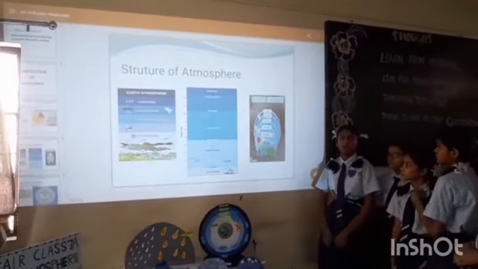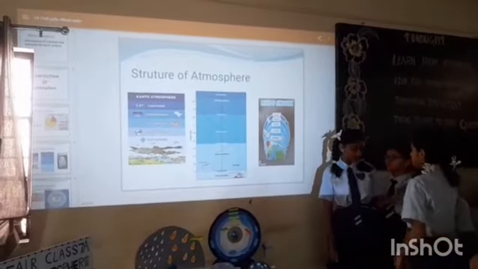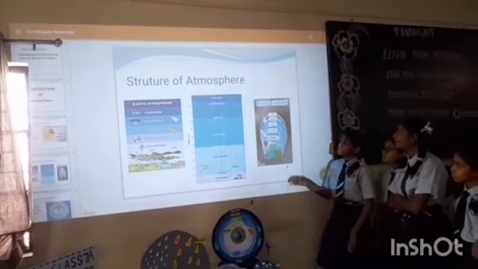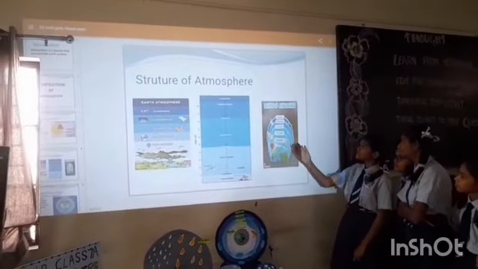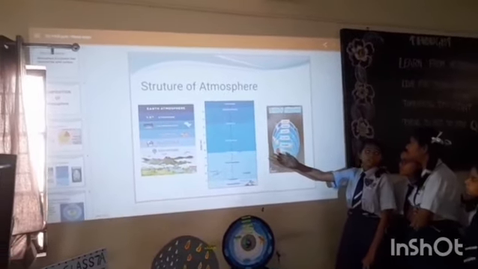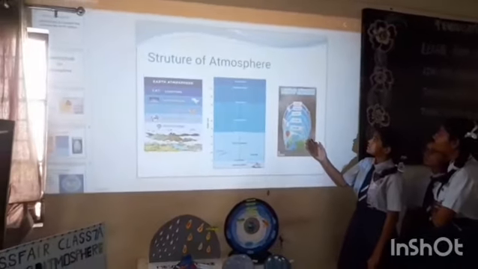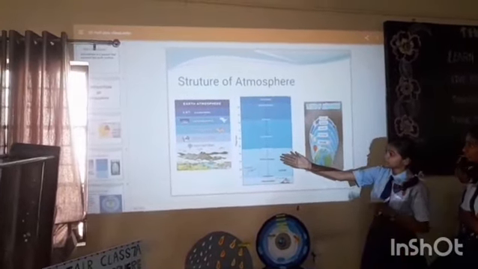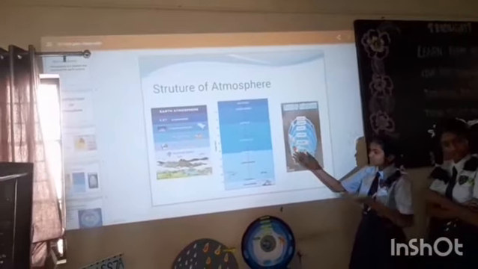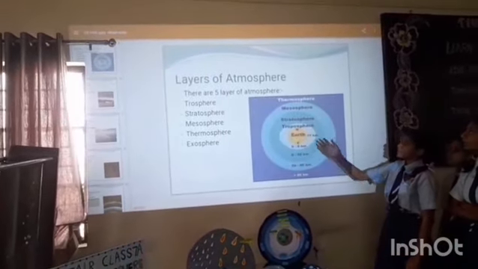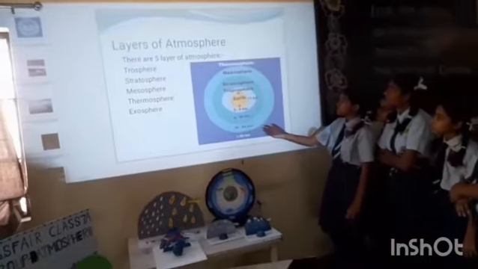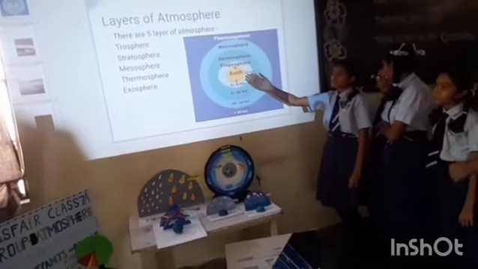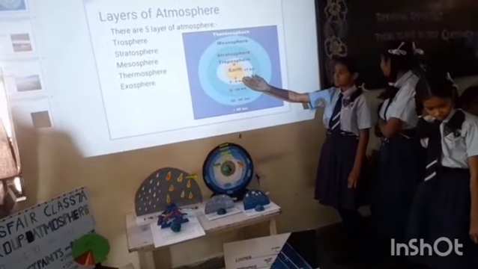Now I would like to call Pooja. Structure of atmosphere. This is the picture of the layers of the atmosphere, Earth's atmosphere. There are 5 layers of atmosphere. They are troposphere, stratosphere, mesosphere, thermosphere, and exosphere.